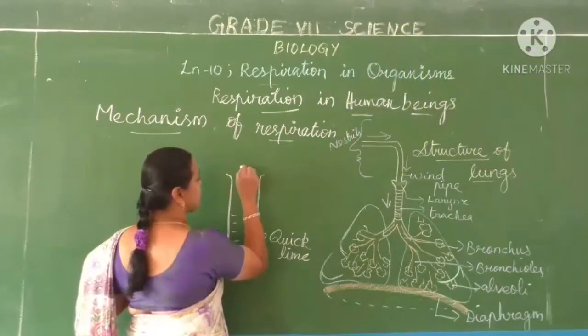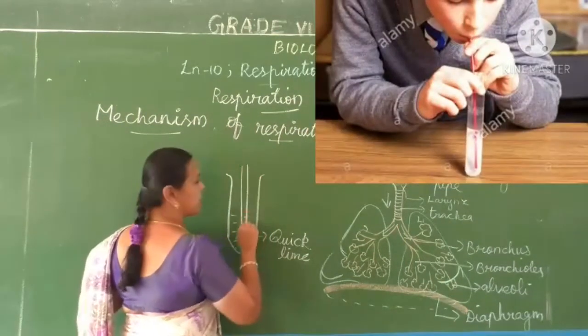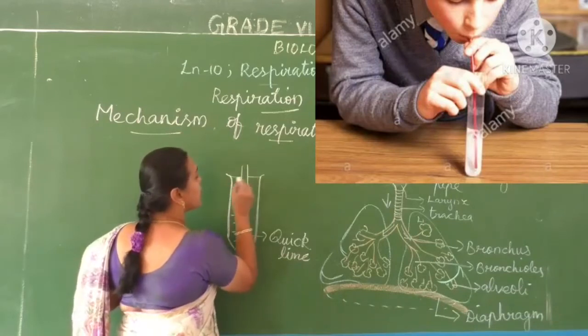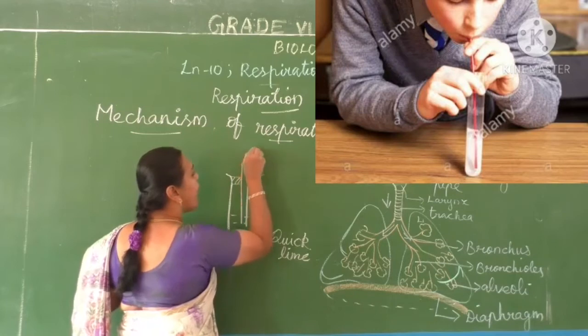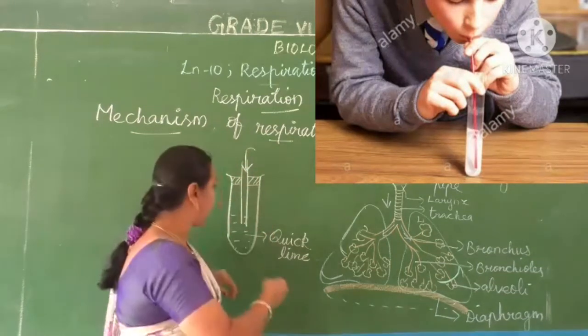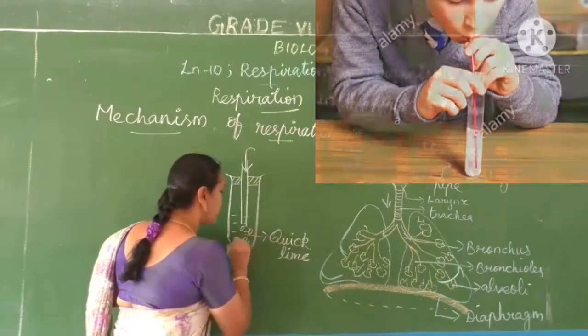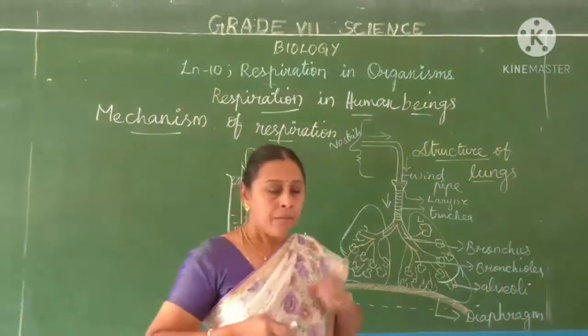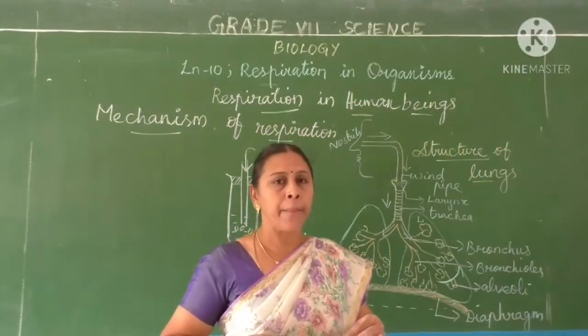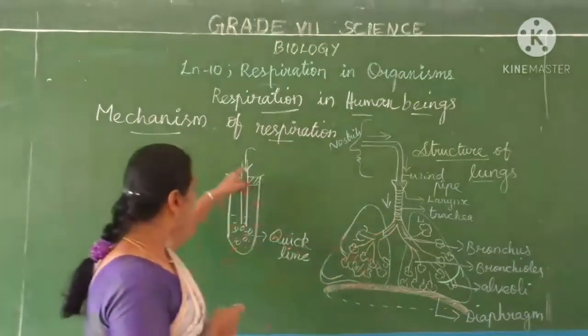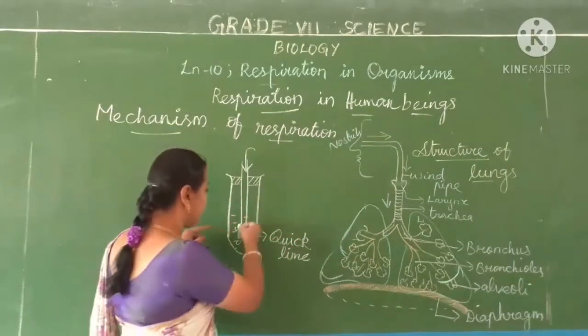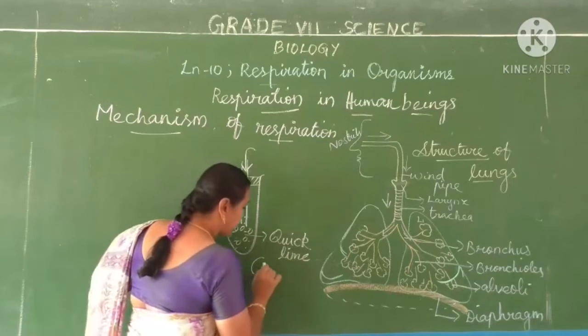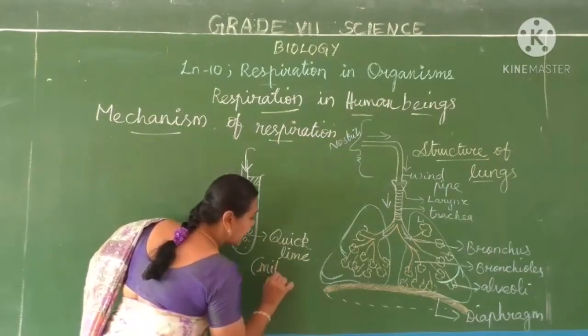And this test tube should be closed with a cork with a single hole, and through this you have to exhale the air. You have to breathe out. When you breathe out, what will happen? The exhaled air will enter into this test tube and it will mix with the lime water and change it into milky.